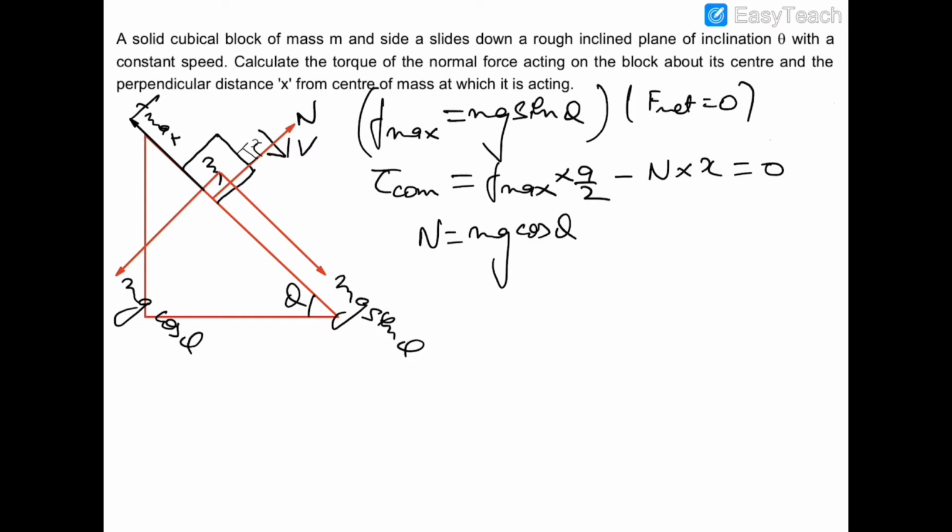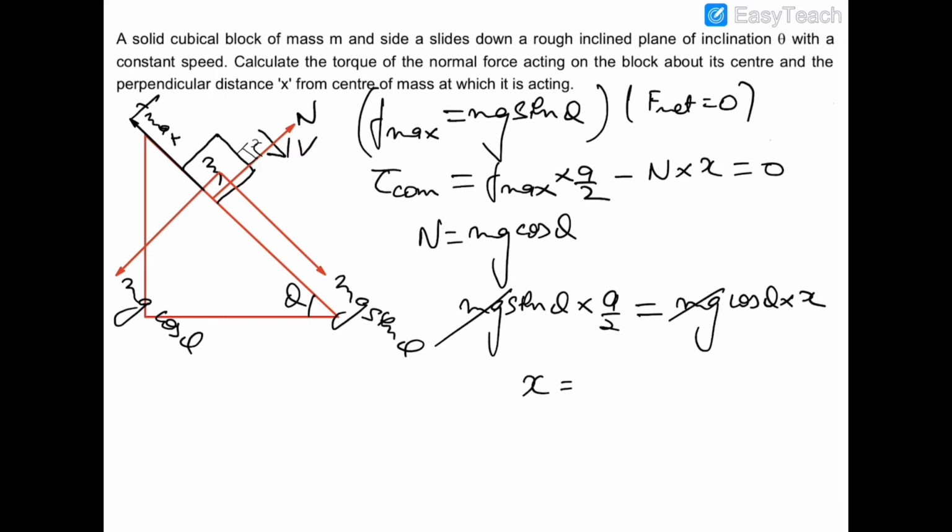Now F max into A by 2 is equal to N into X, where F max is mg sin theta and N is mg cos theta. So cancelling mg with mg, X should be equal to A by 2 tan theta. So this is the distance X about which this normal reaction should act.